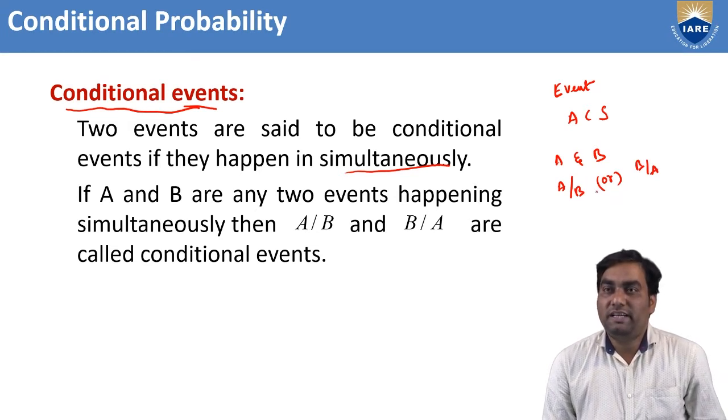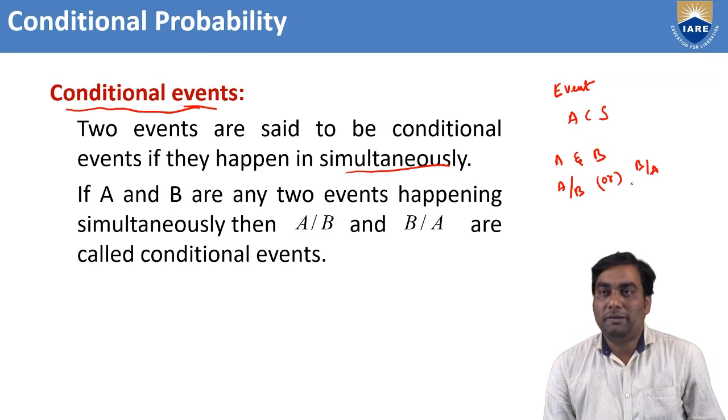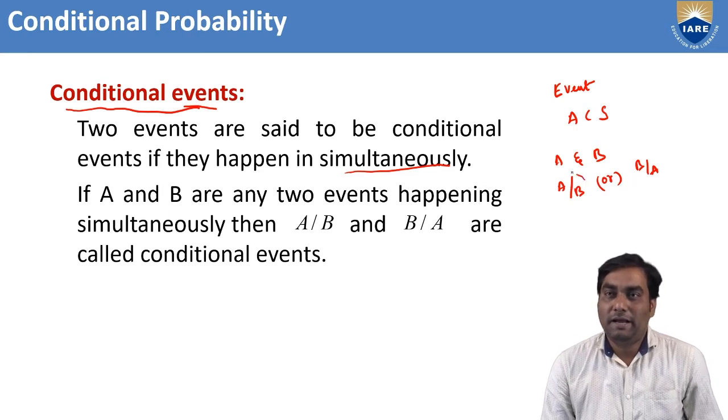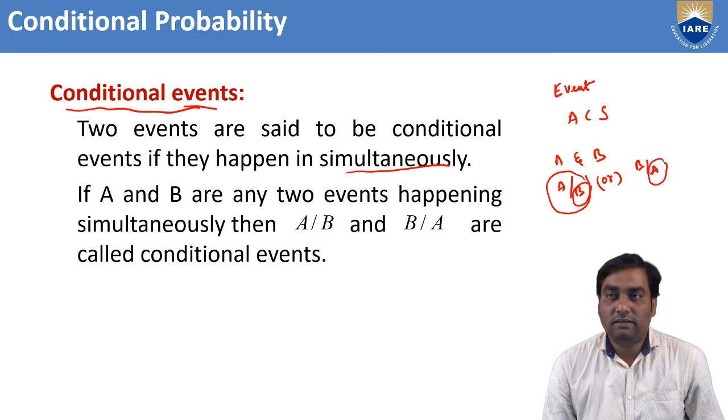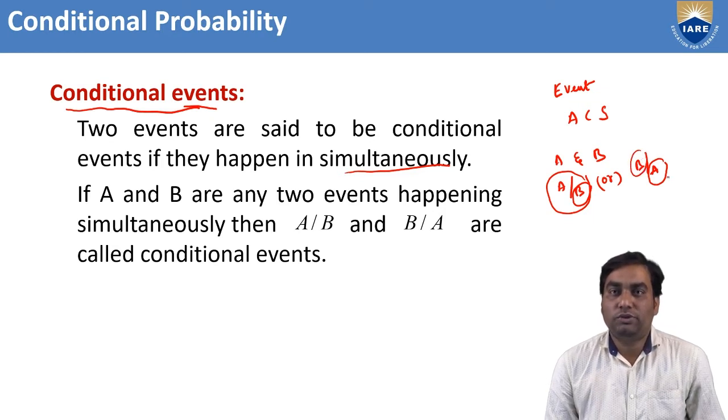A by B means the event B has happened first, then event A is happening. Suppose the event A has happened and the event B is happening, that we can write as B by A. So these two are known as conditional events, A by B or B by A.